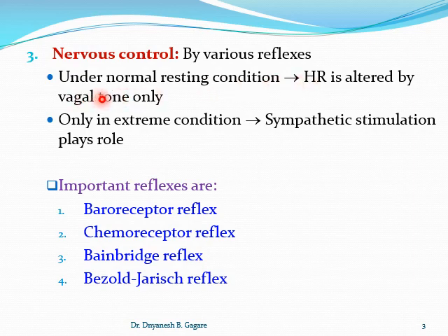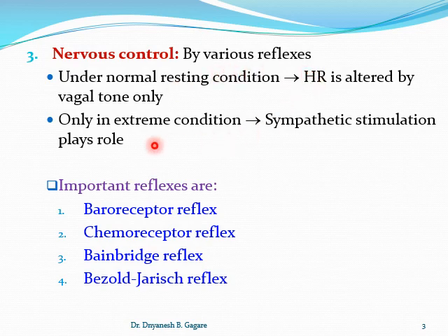And if the vagal tone is decreased, then suppose your body has to increase the heart rate a little, say from 80 to 90. What will happen? The vagal influence, the vagal tone, decreases, and it leads to an increase in heart rate. The opposite will happen if the body has to decrease the heart rate. So at the resting stage, vagal tone is sufficient to regulate the heart rate.